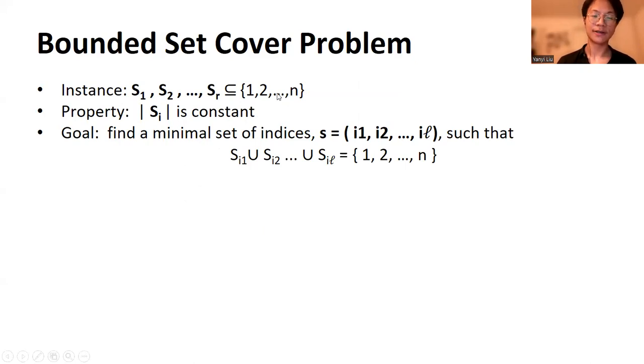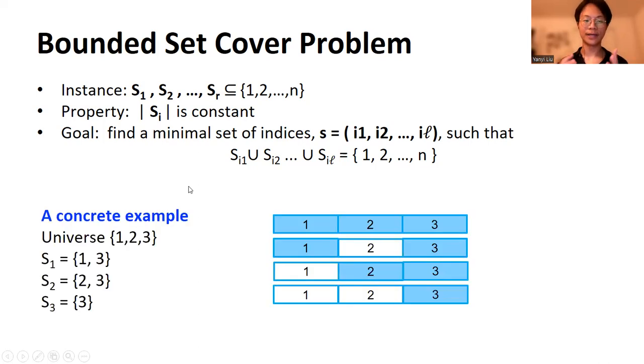So it's just the set cover problem, but the size of each set is bounded by a constant. Please allow me to focus on a concrete example in this talk. Here the universe is just 1, 2, 3, and the set S1 contains 1, 3, S2 contains 2, 3, and the set S3 contains only 3. And here's a little picture illustrating this concrete example.